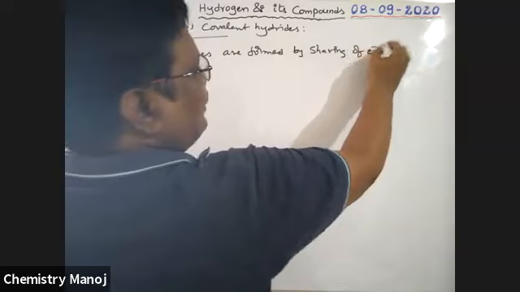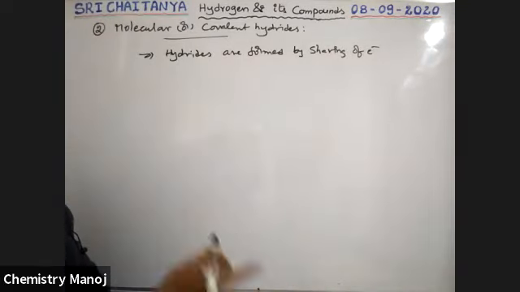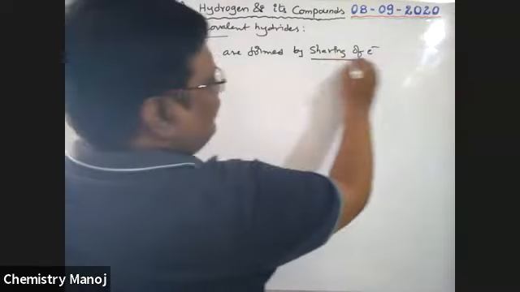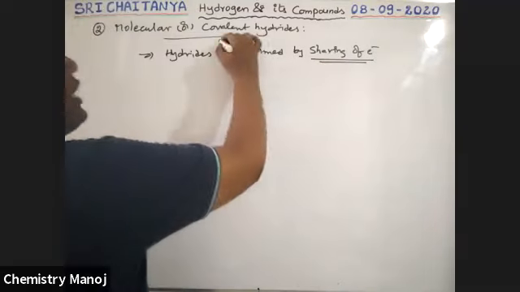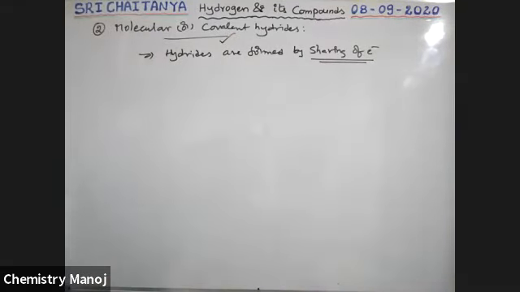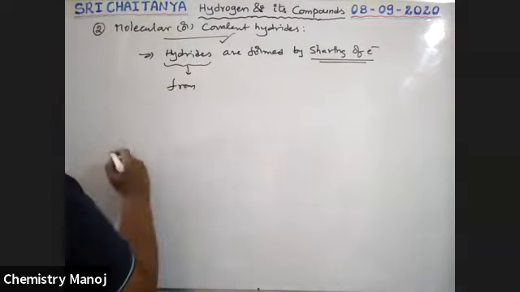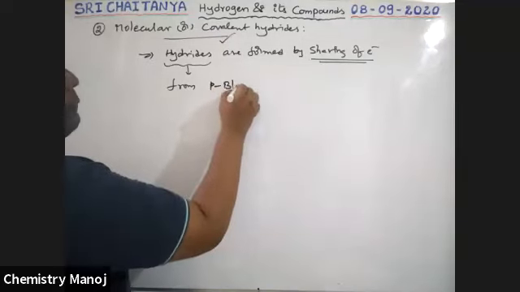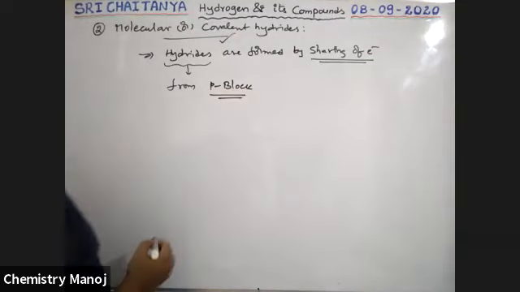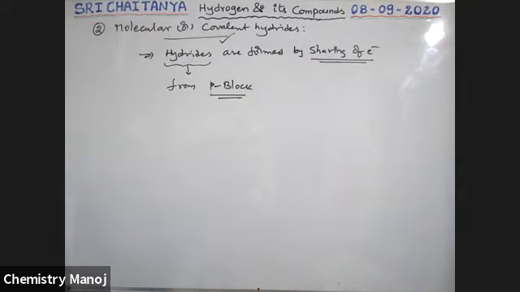Previously it was transfer of electrons, here it is sharing of electrons. Sharing of electrons gives a covalent bond. That's why this is called a covalent hydride. These hydrides are generally formed by p block elements.